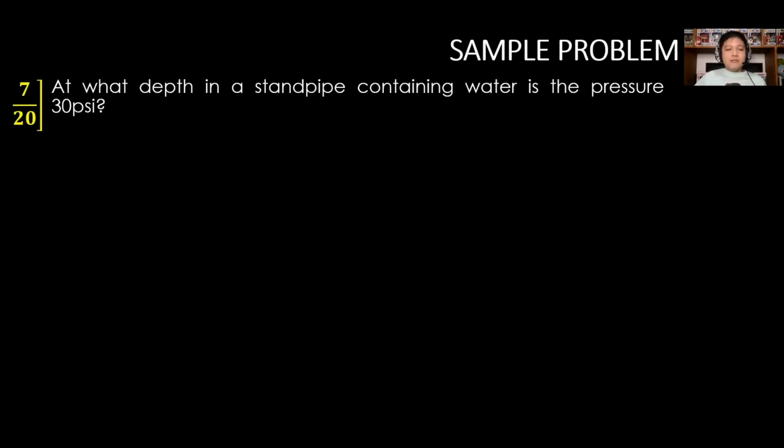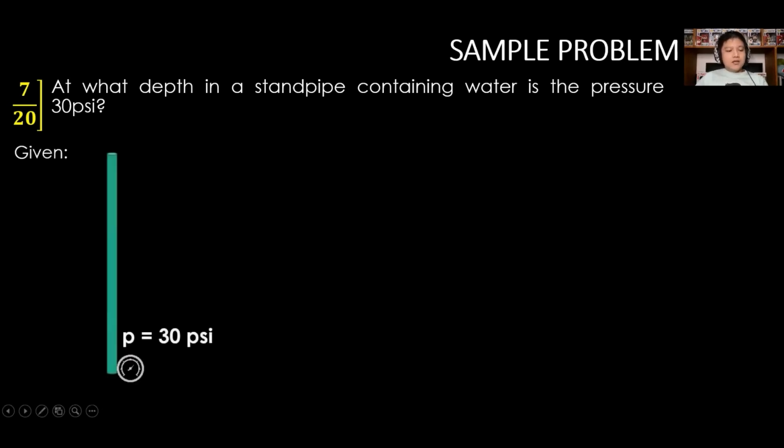Next, for problem 7, at what depth in a standpipe containing water is the pressure 30 psi? So for the given, at a certain point of the standpipe, the gauge reads 30 psi. The required is what is the corresponding depth?